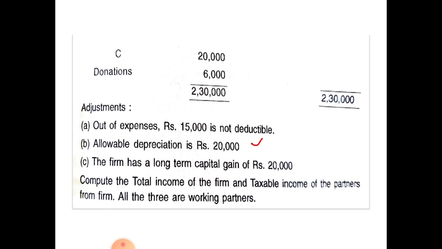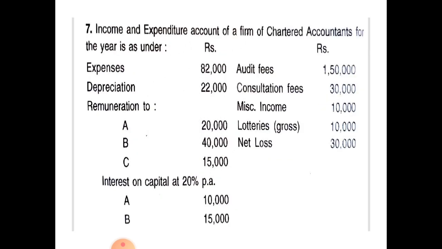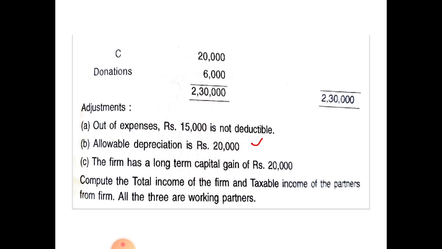And on this long term capital gain, tax to be paid separately, that is at 20%, and on this lotteries you have to pay tax separately at 30%. Okay, you have to show this lotteries separately. Even though the tax rate is same, you have to show it separately. Next, compute the total income of the firm and taxable income of partners from the firm.